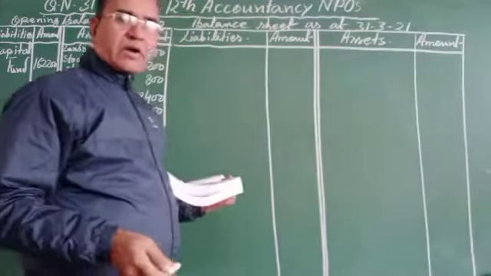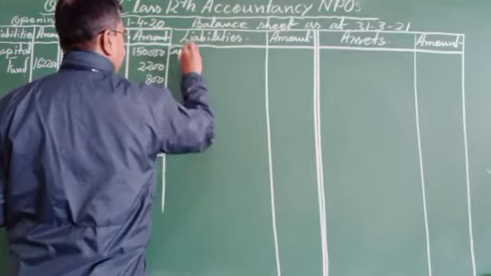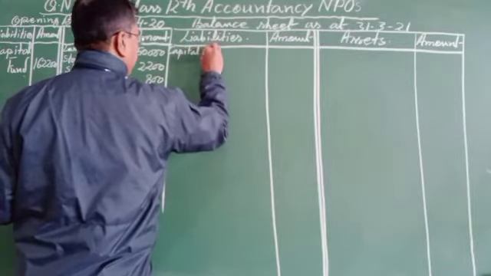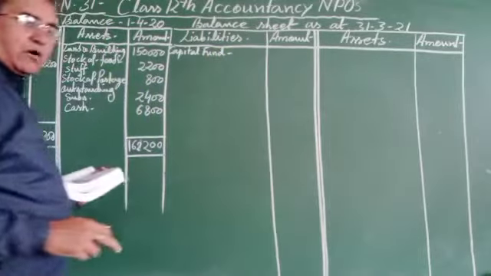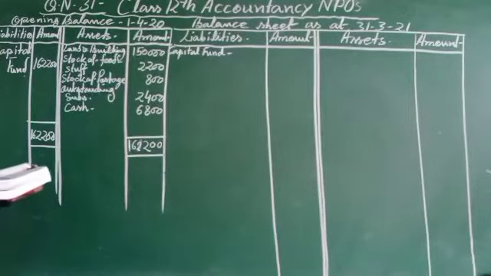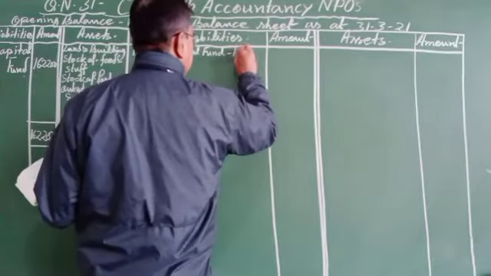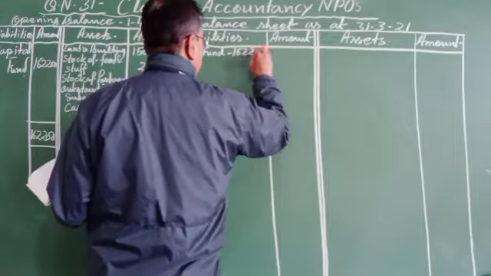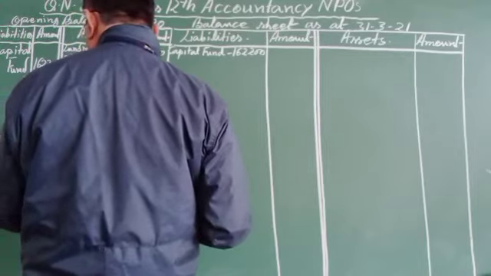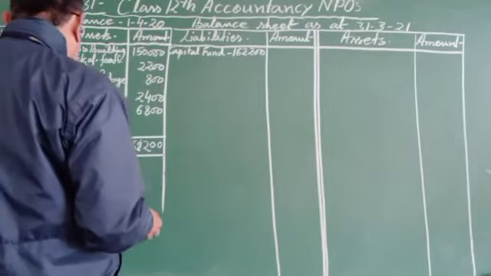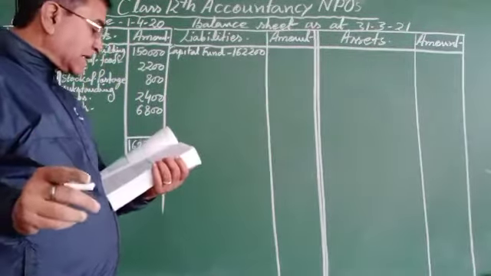See, whatever the capital fund calculated, capital fund 1,62,200, calculated over here by preparing the opening balance sheet, we can write over here 1,62,200, and then we have to add the surplus that is given, 68,800.